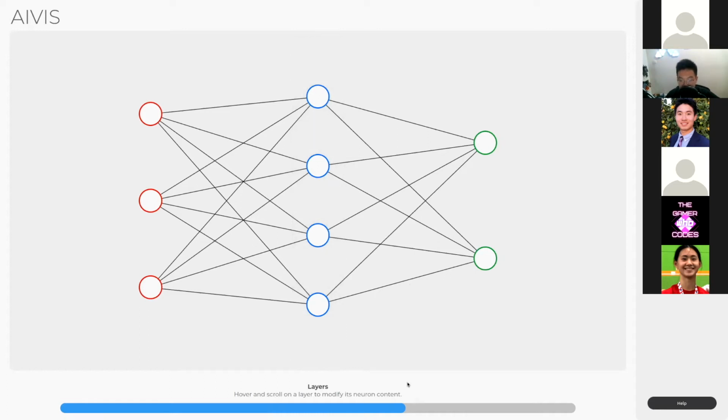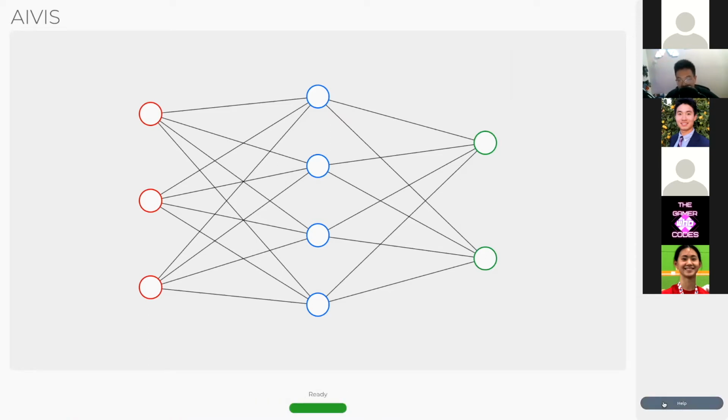So this is a layer. What is this thing? This is a progress bar. It displays the progress of training, along with other things. If we hover over add layer, it shows that it adds a layer to the current neural network architecture. This removes a layer from the architecture. And for all the other stuff, I do have documentation and instructions on how to do it. When we click it again, we're back to the editing mode.